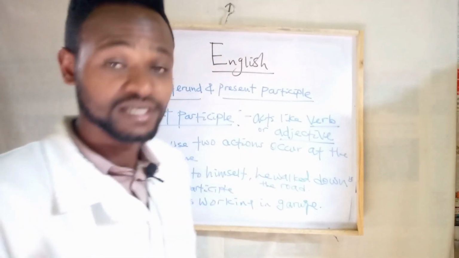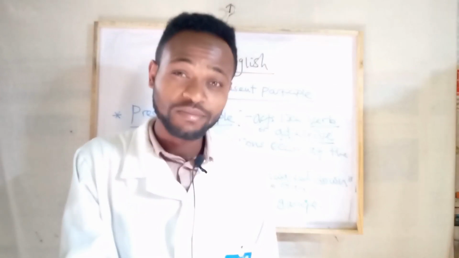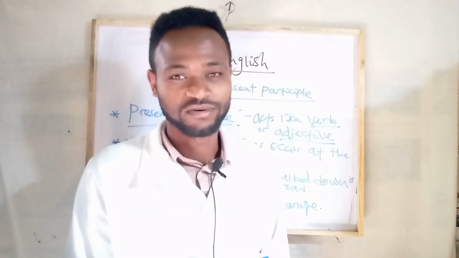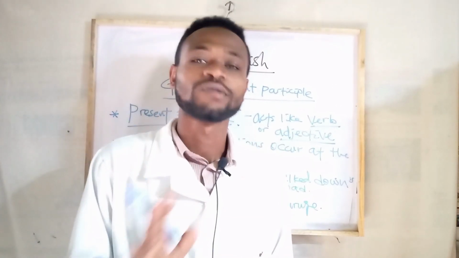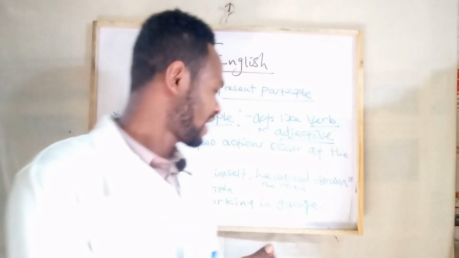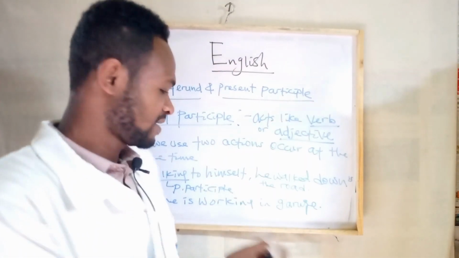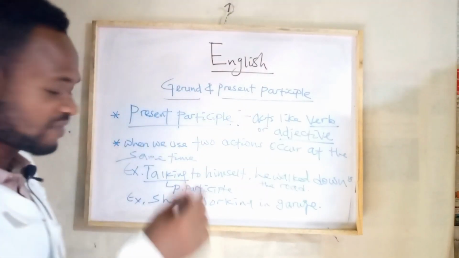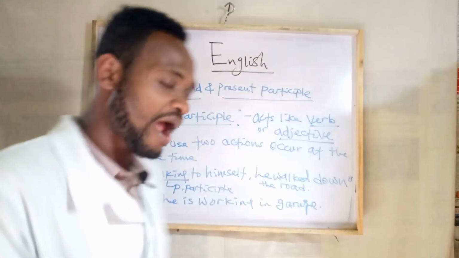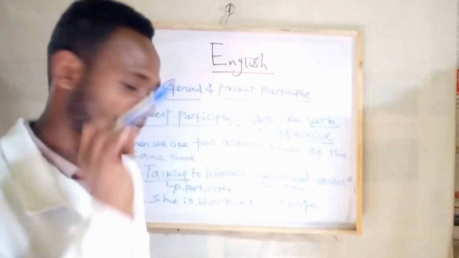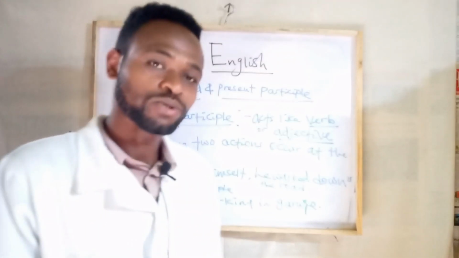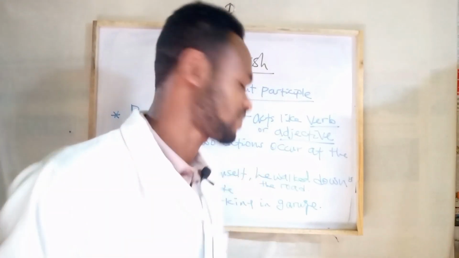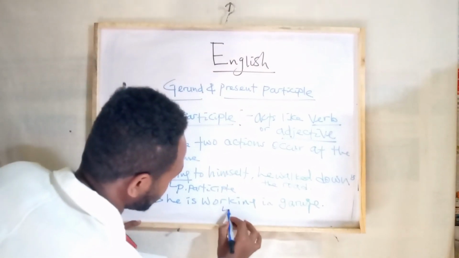That ing form is the present participle. They are present participle.